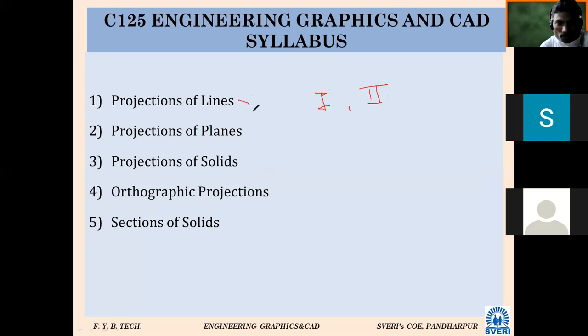So the first chapter is related to the second, and if you study the second, the third is related, and likewise all chapters are correlated with each other. The first chapter is the most basic chapter. Once it is known, the further chapters are very easy to understand, as we increase the difficulty level step by step. Though the name of the chapter is projection of lines, we are also going to see projection of points. What is meant by projection? That also we will discuss today.